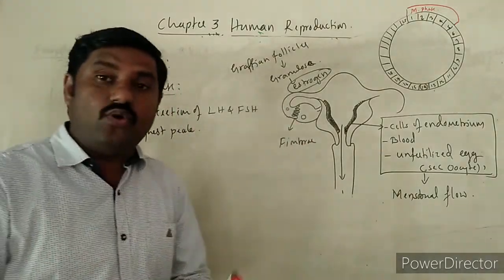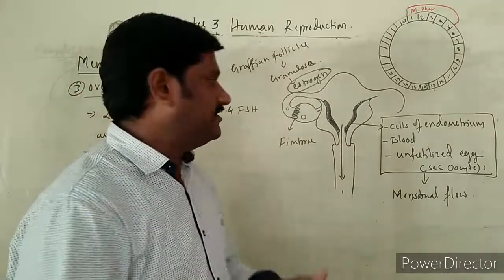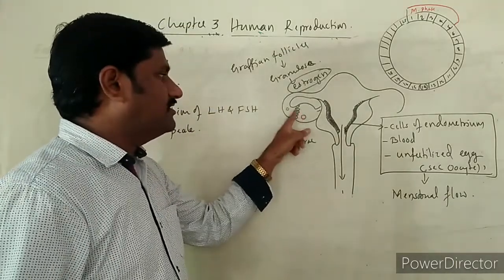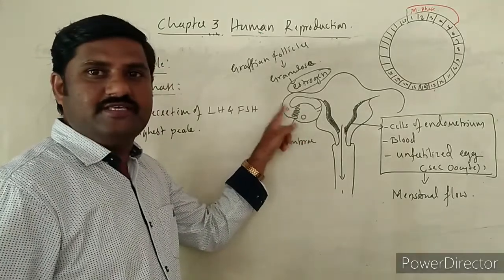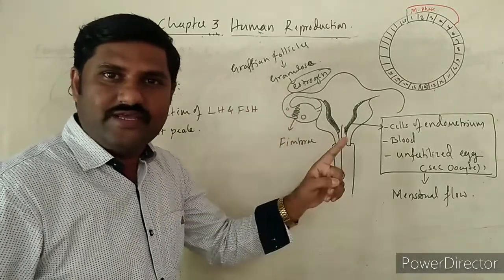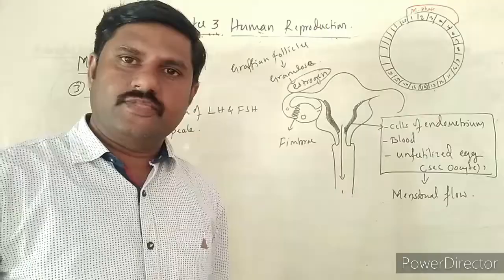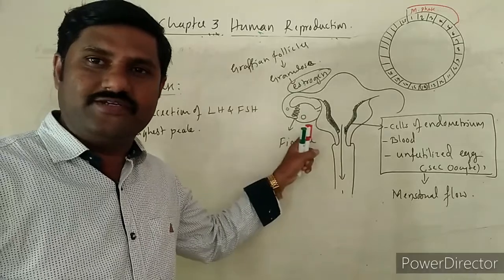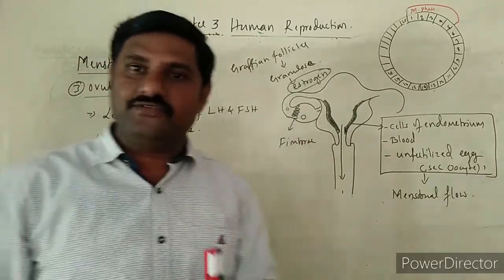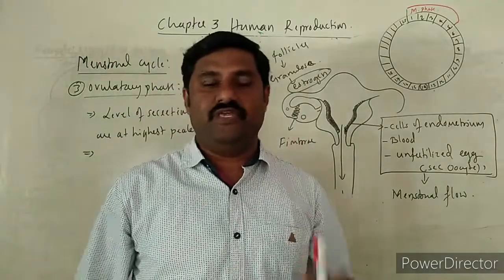Ovulation is the process of release of the egg cell, or the secondary oocyte, from the ovary into the fallopian tube. What is it called? Ovulation. Hence this period itself is called the ovulatory period.